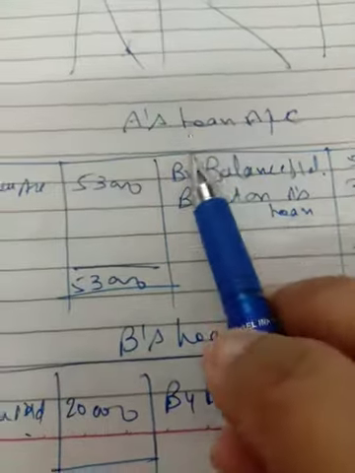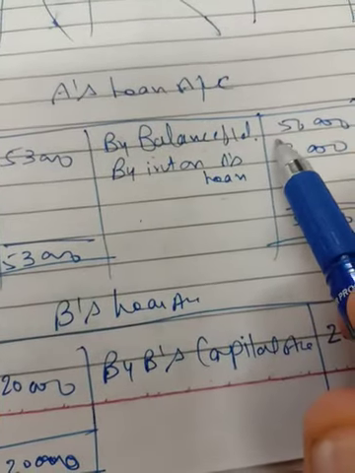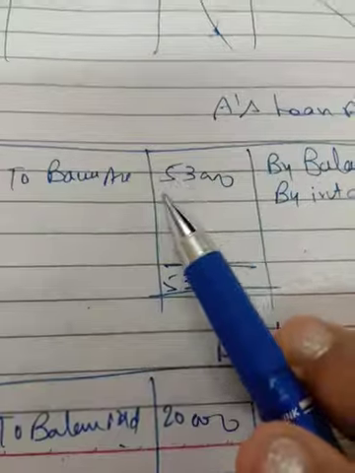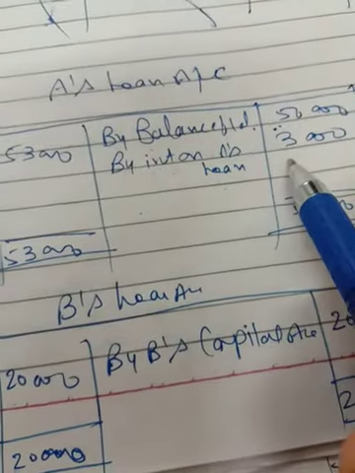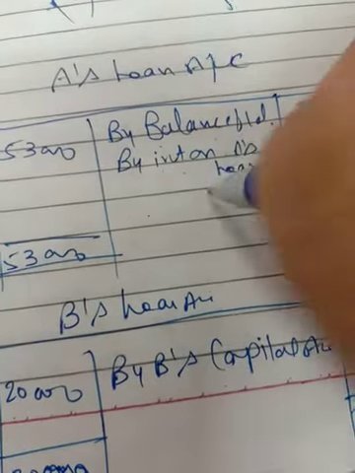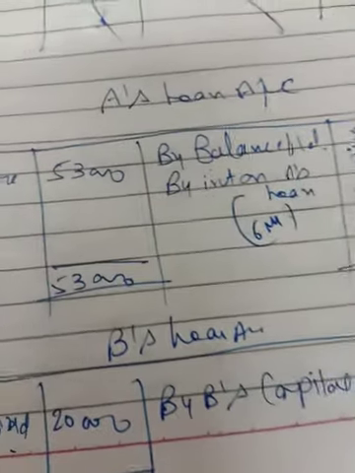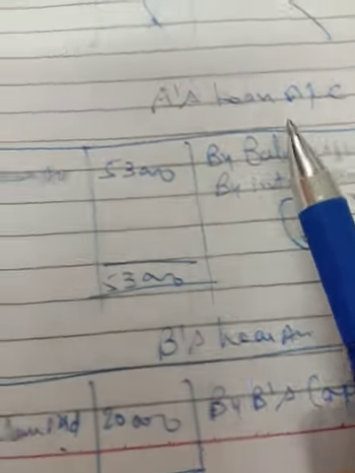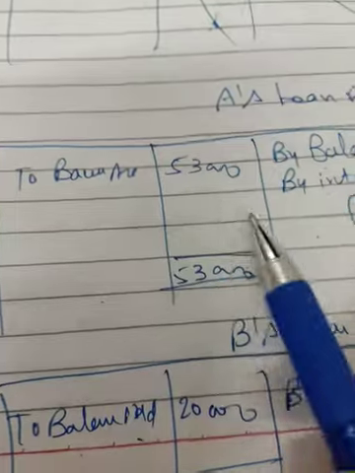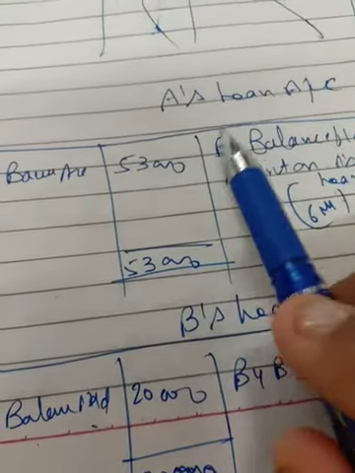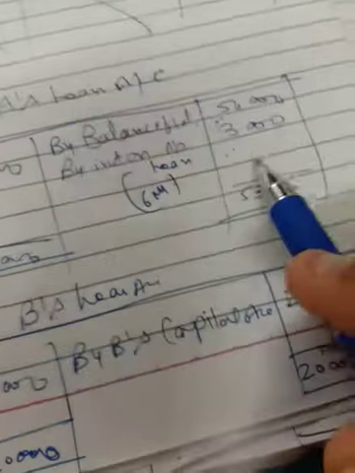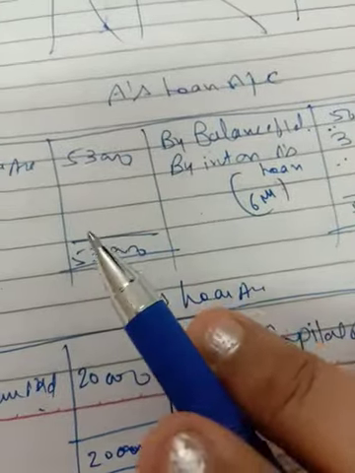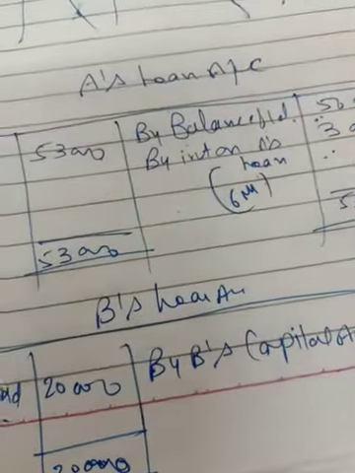Now while preparing A's loan account, the balance b/d given in the question is 50,000. Now you have to calculate the interest on A's loan, 3,000 for 6 months, as per the 12% interest given in the question. This will go to the bank account, because you have to pay off A's loan account with 53,000, and the 3,000 you have to show here and in the realization account debit side also, because that is an expense.